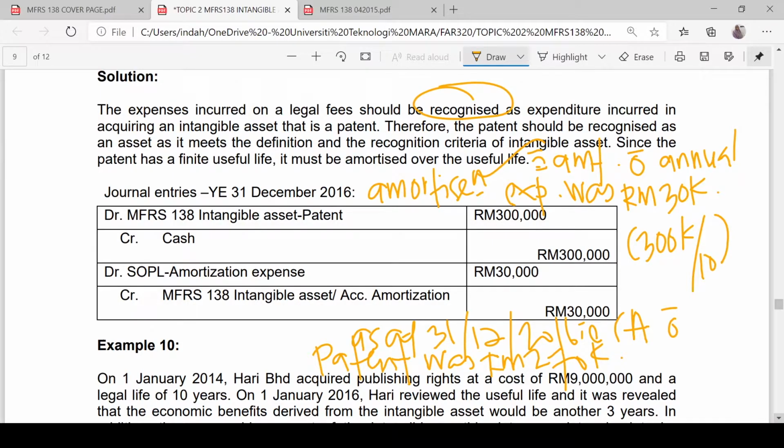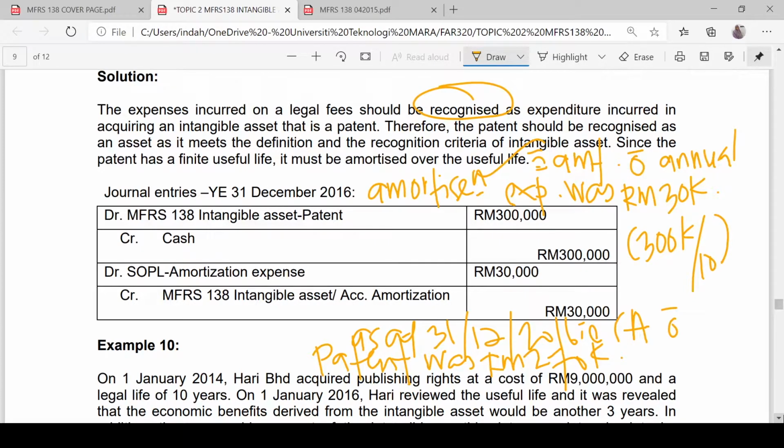Yes, if it is yes, then we are going to talk about the useful life. Is it finite useful life or is it indefinite useful life? And then how much is the amount of amortization expense to be provided every year? And then we are going to end our discussion with the carrying amount at the end of the year. You don't have to come up with a very complicated sentence. It's very simple. As at 31st December 2016, the carrying amount of patent was RM 270,000, and that's it.